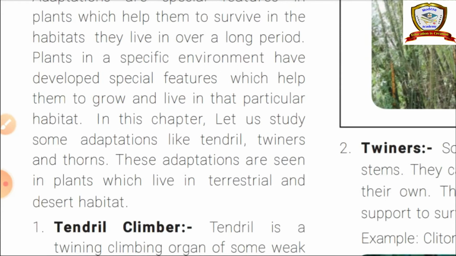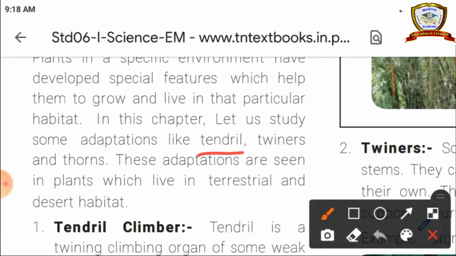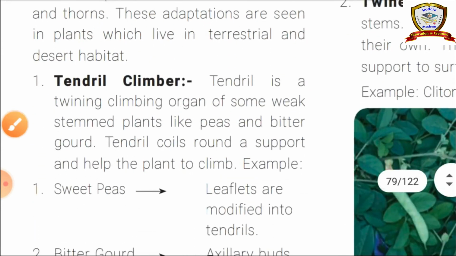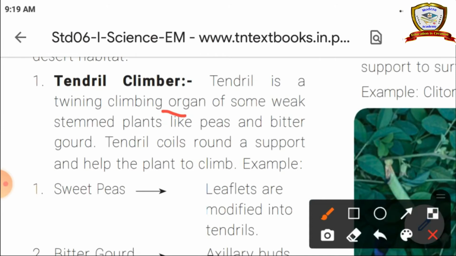Okay, so some plants are modified into something based on their adaptations. They are mainly tendrils, twiners and thorns. These adaptations we can see in terrestrial and desert habitat. First one, tendril. Tendril is a twining climbing organ of some weak stemmed plants like peas and bitter gourd. Tendril coils round a support and helps the plant to climb.